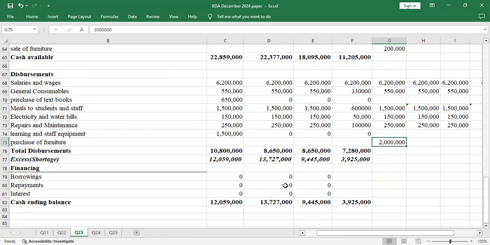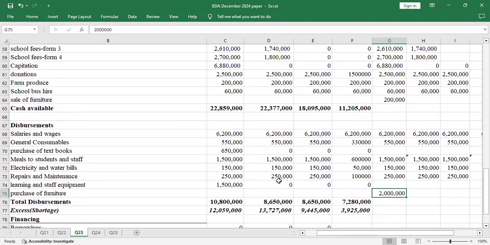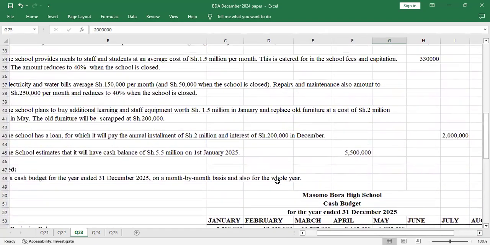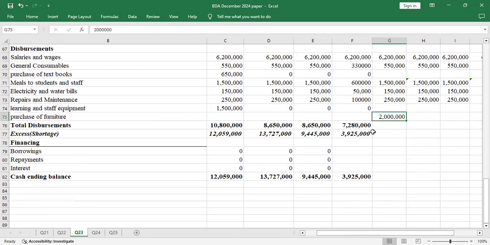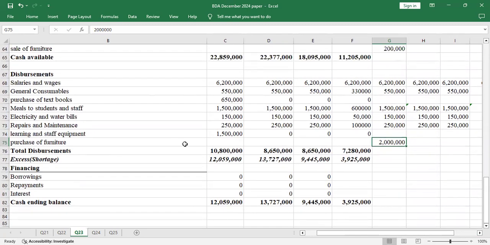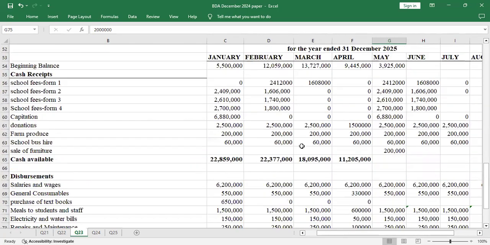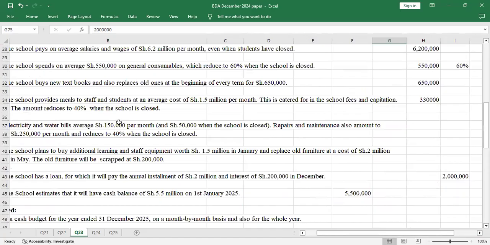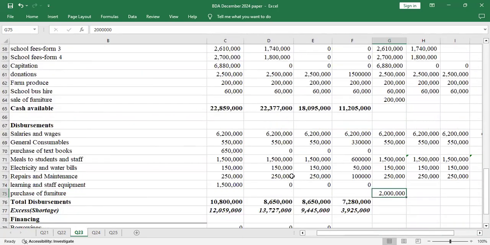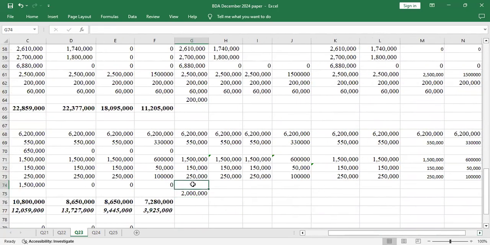Good. I think that's the only adjustment that I was supposed to do for May. So what about learning stuff and equipment? These were only bought in January, so they were not bought per term. So I'll just put 0, and copy the 0 all through. I'll just drag this all the way up to December.